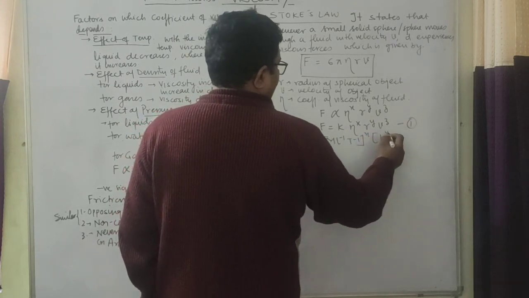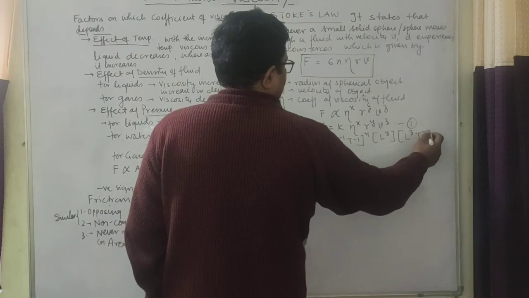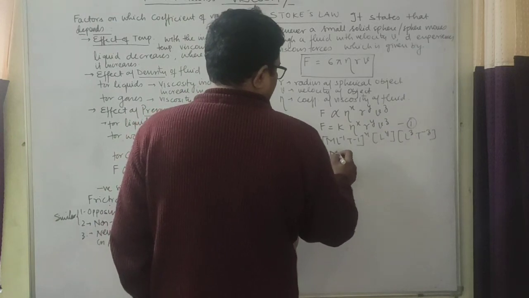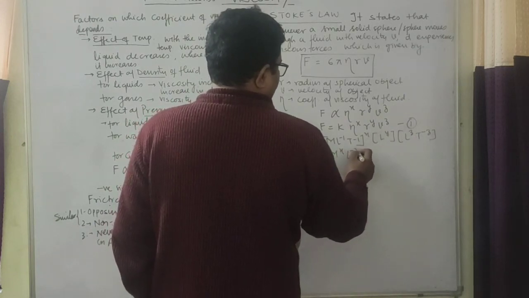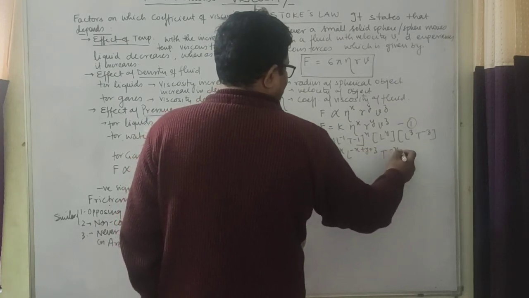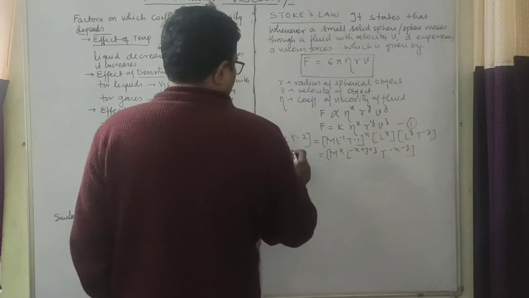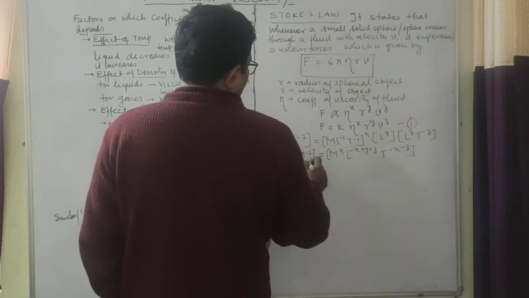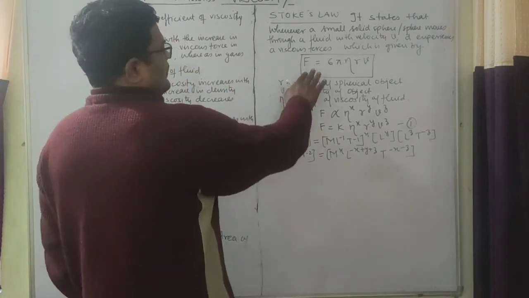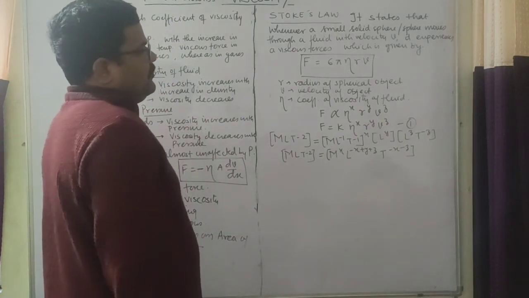R is radius, L power y, V is velocity, L t minus 1 power z. Now this is m power x, l power minus x plus y plus z, t power minus x minus z. This is the only method by which you can derive it, though it is not asked because it has no derivation. It is experimental value for a spherical body moving through a liquid having coefficient of viscosity eta.